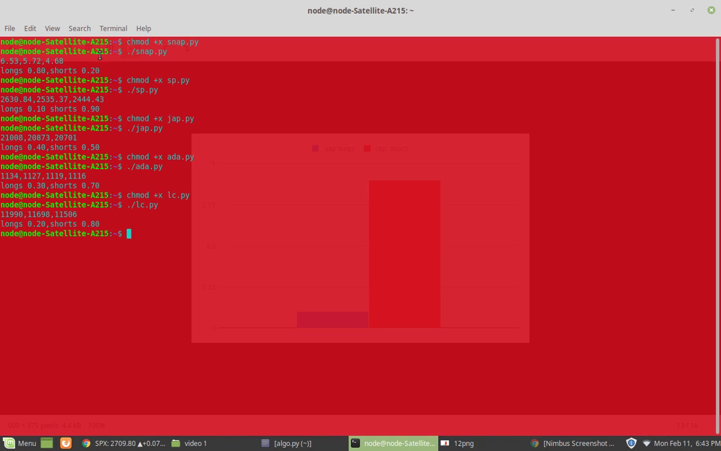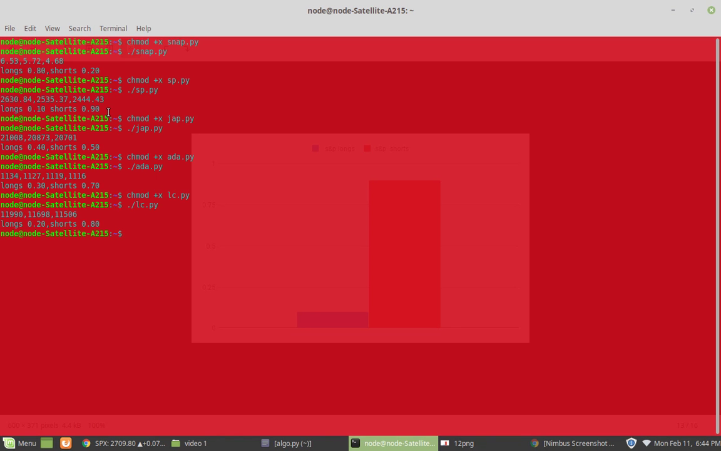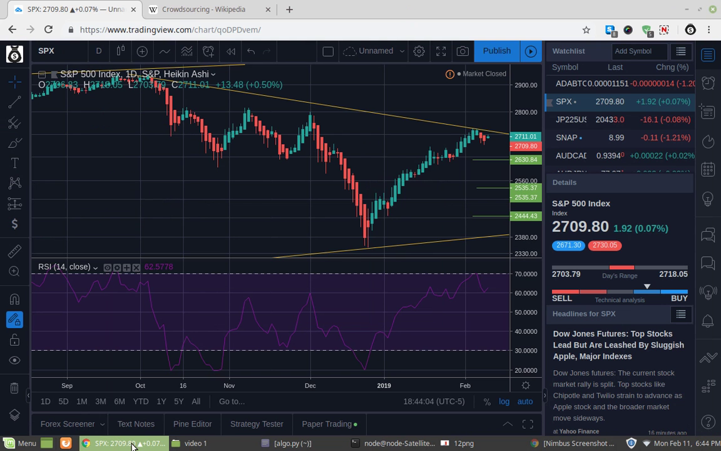And let's look at the deviation level first. I'm not going to say them out, but you can see it here. And the shorts are 90% and the longs are 10%. So you can see here, it's clearly indicated that it's going down.